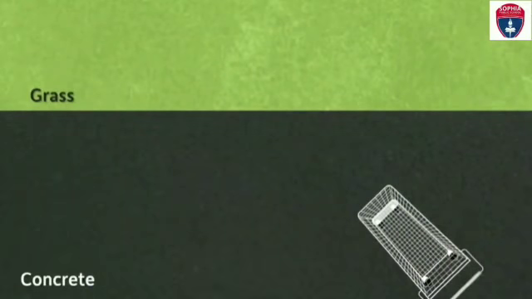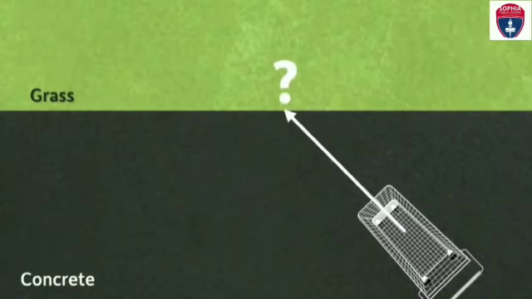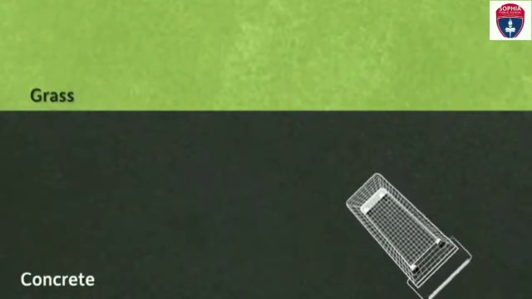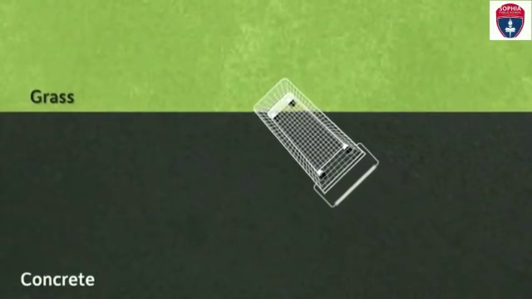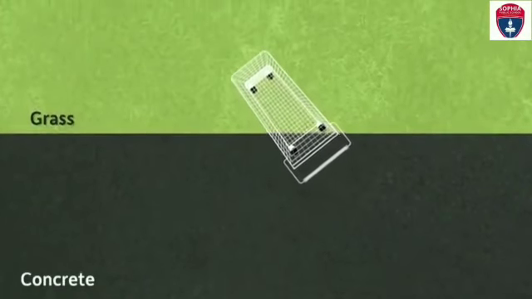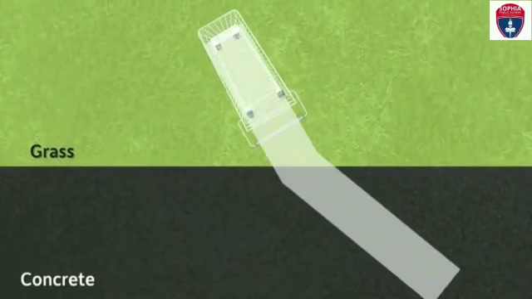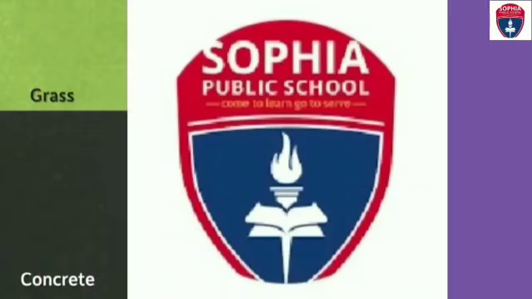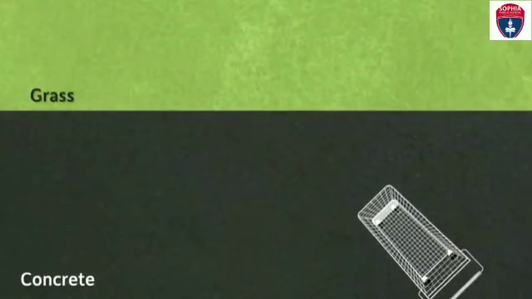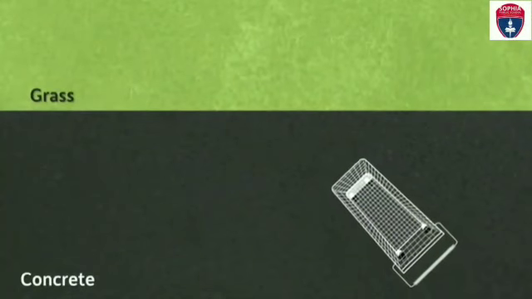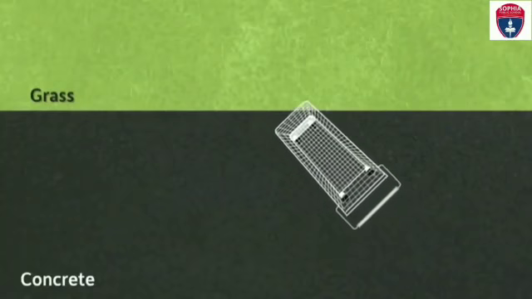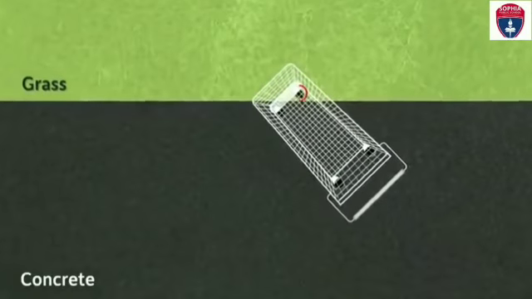And the second concept: when we apply the force, the cart moves obliquely, and when it enters from concrete to the grass medium, its speed decreases and its direction also changes. Apply the external force, move, move, move, again move.